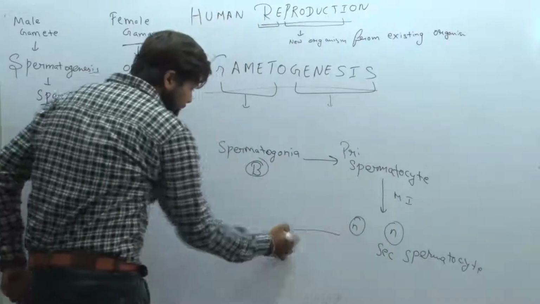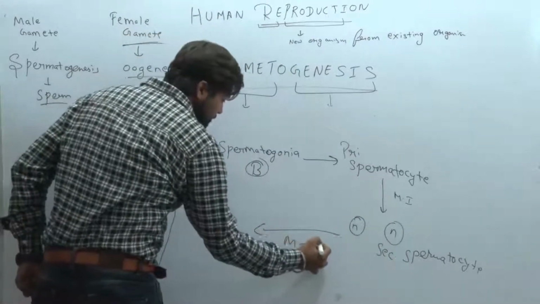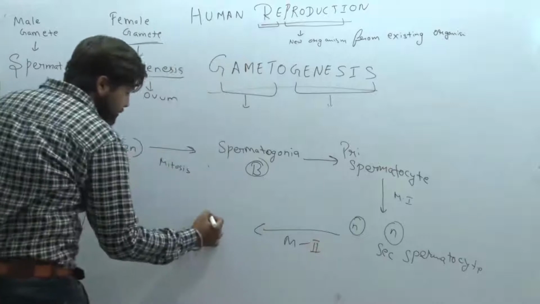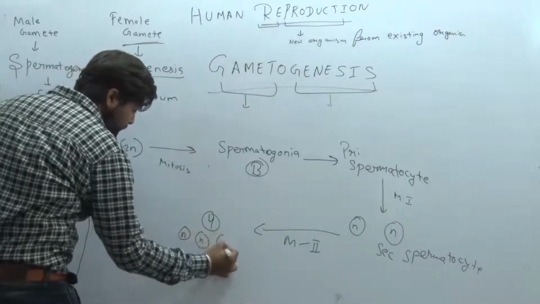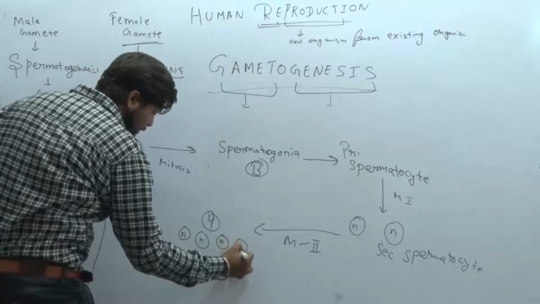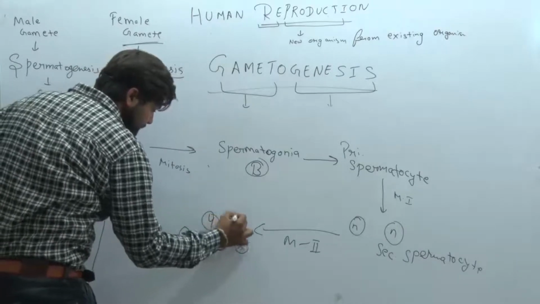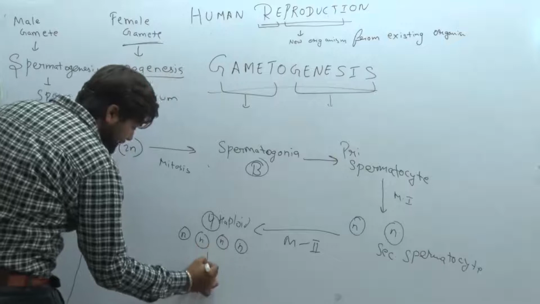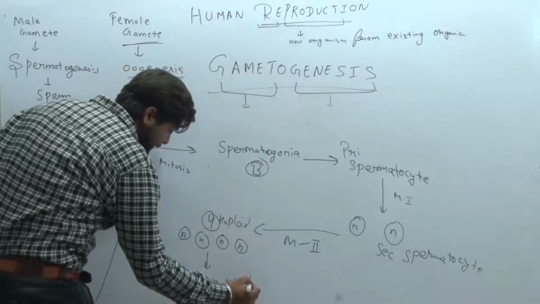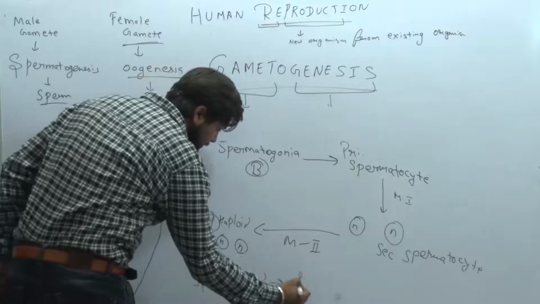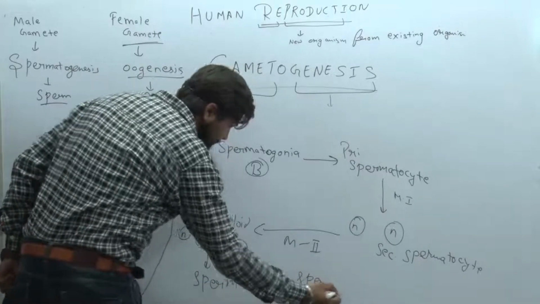In this secondary spermatocyte, meiosis 2 will occur and it forms the 4 haploid cells. How many cells? 4 haploid cells, and these 4 haploid cells form the spermatid, and later it converts into the sperm.